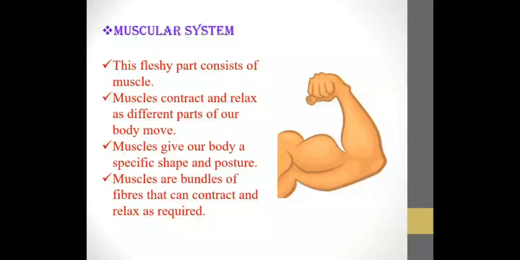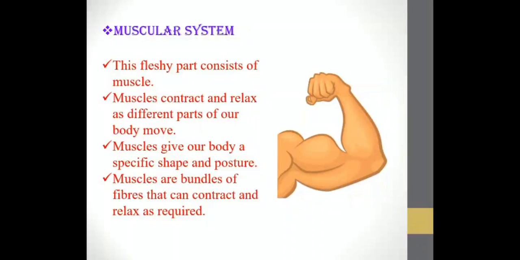Okay, when you close your fist tightly and you bend your arm at the elbow, like in the picture you can see, when you try to show off your muscles, what you do? You close your fist tightly and then you bend your elbow, and that is when you try to show off your muscles. Now, if you try to feel the upper part of your arm with your fingers or with your hands, what will you experience? You will experience a little hardness in the upper arm. So that means this fleshy part consists of muscles.